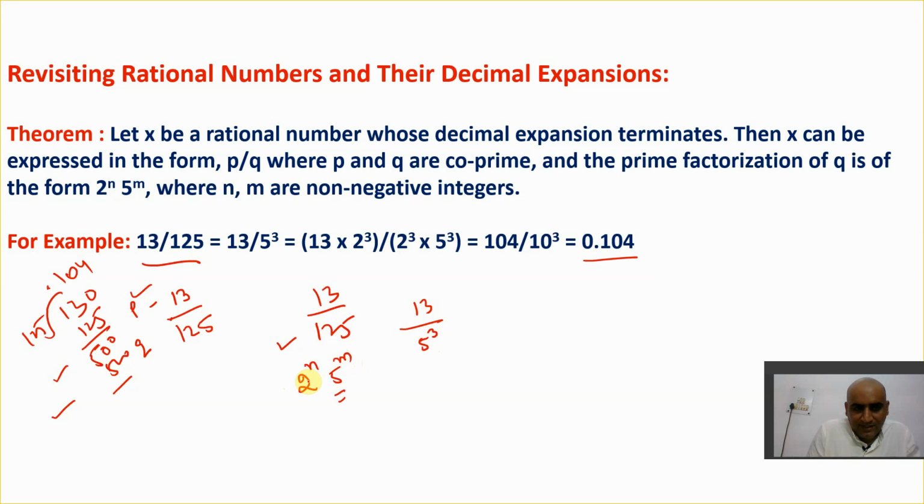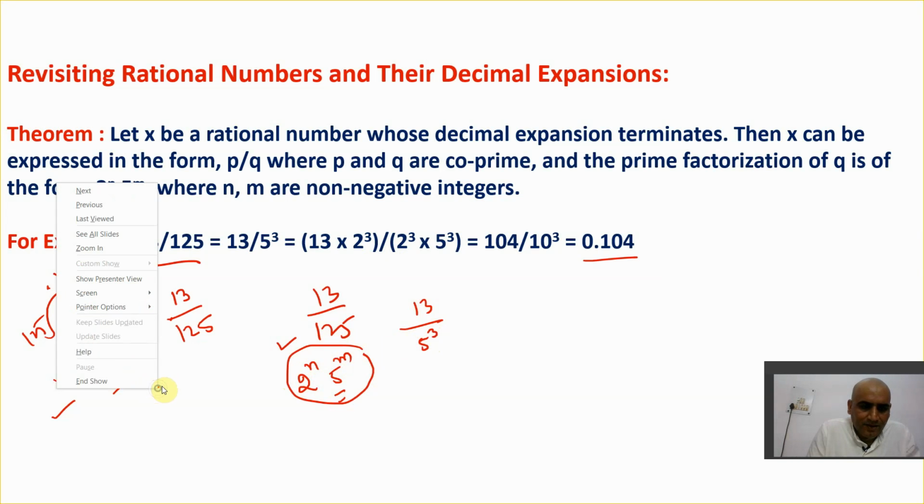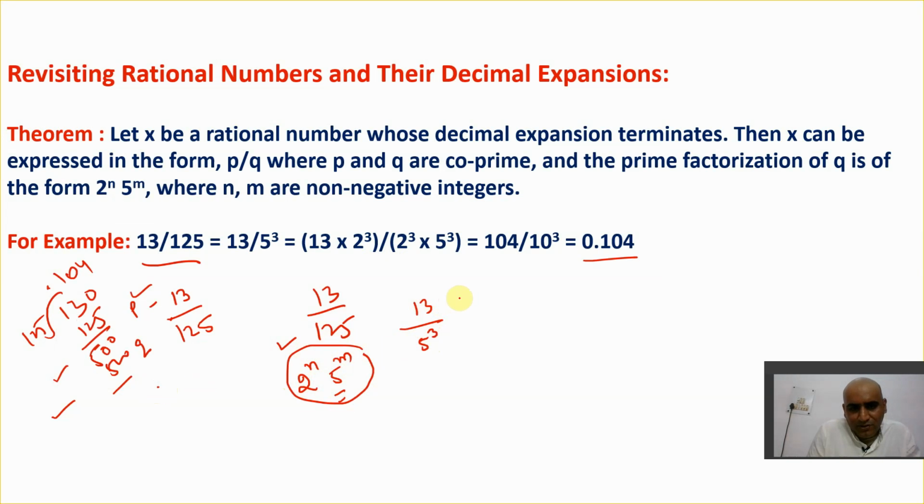Why do I say 2 raised to power n and 5 raised to power m? Very interesting point, this is very simple. Let's first of all solve this question, and then I'll show why I use this. This is 13 upon 5 raised to power 3. What is 125? If I take the prime factors of 125, it is 5 into 5 into 5. That's called prime factorization.